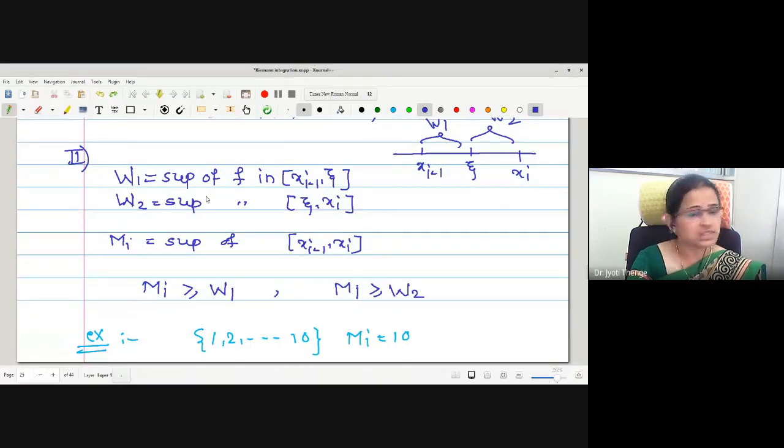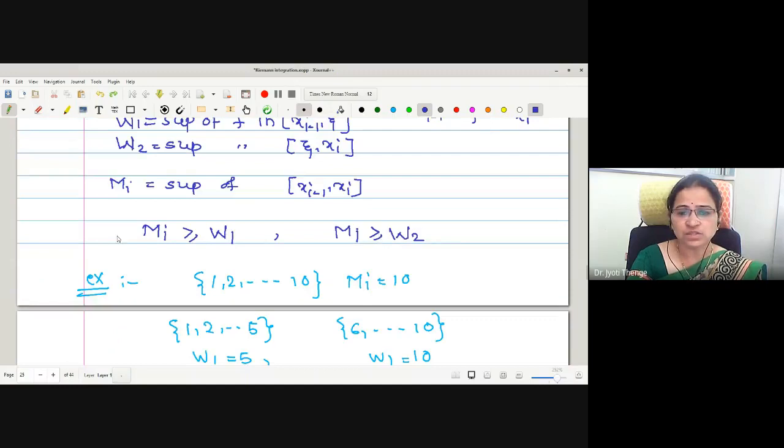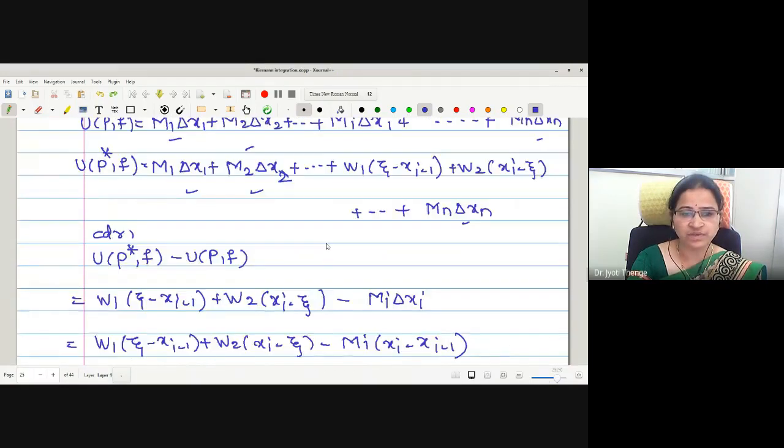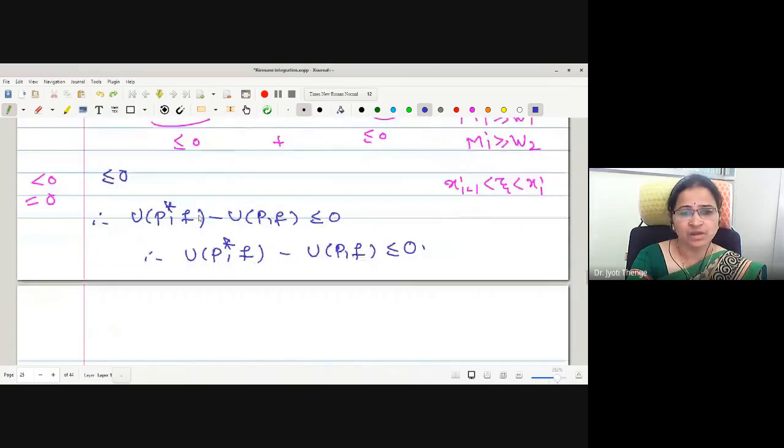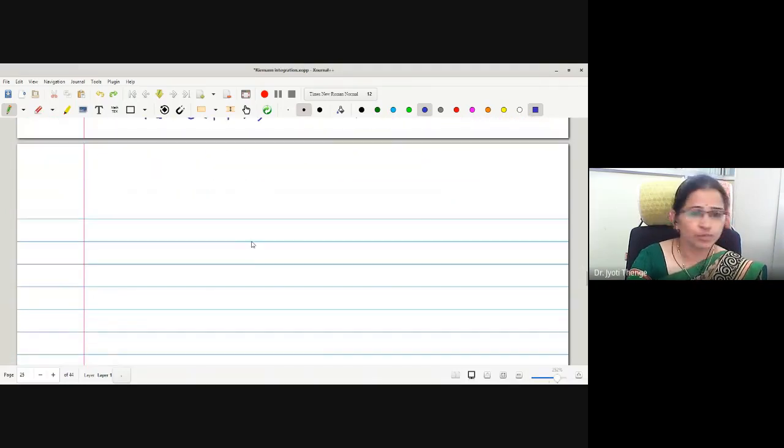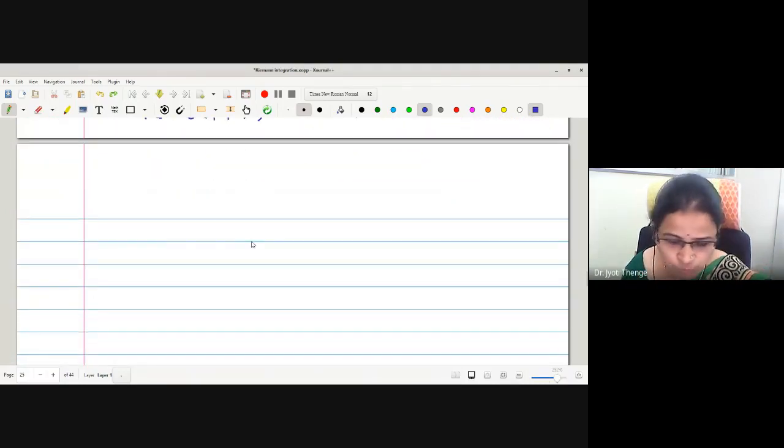Therefore, these are the symbols we have used for the supremum values of the function in the corresponding subintervals. This is the relation between the suprema we have defined. Then, with similar steps as in the previous part, we have proved that U*(P*, f) minus U(P, f) is less than or equal to 0. Therefore, we have proved that U(P*, f) is less than or equal to U(P, f).